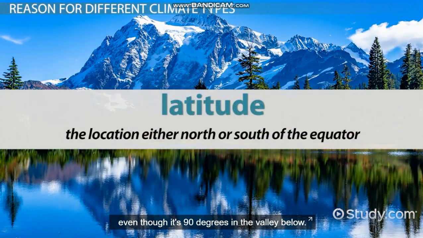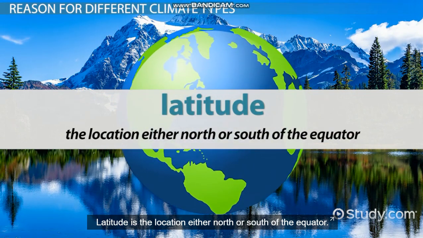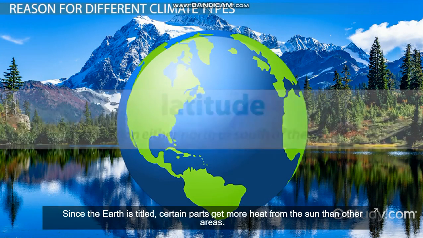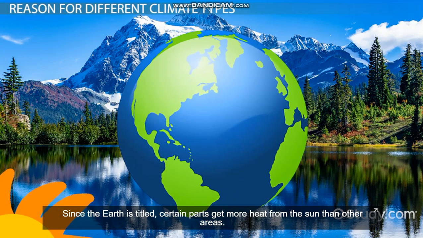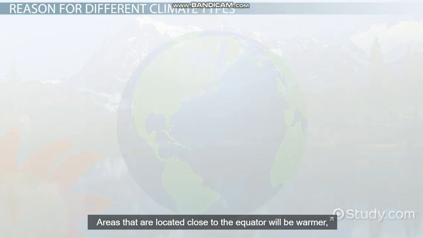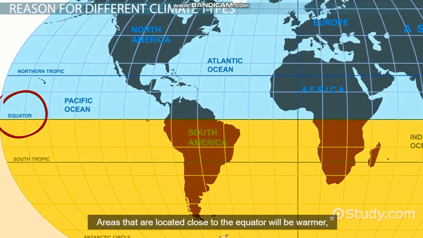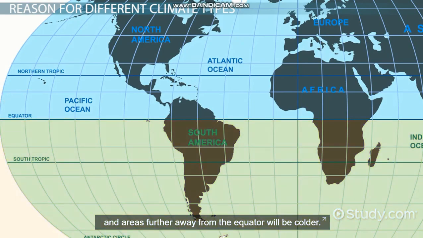in the valley below. Latitude is the location either north or south of the equator. Since the Earth is tilted, certain parts get more heat from the sun than other areas. Areas that are located close to the equator will be warmer, and areas further away from the equator will be